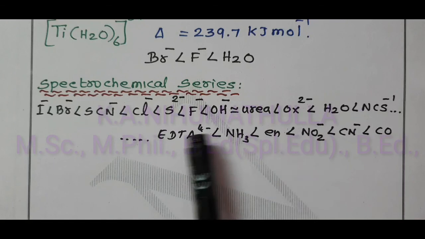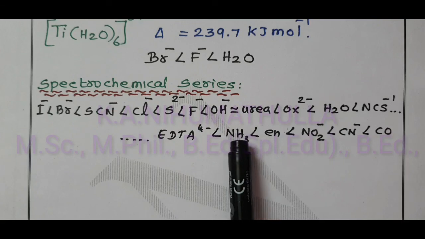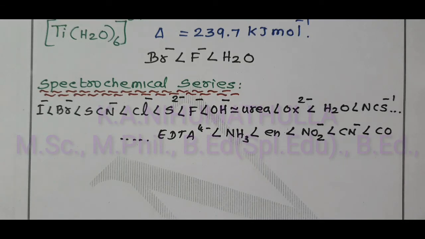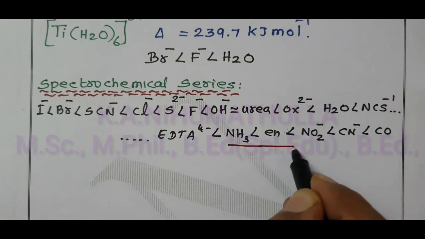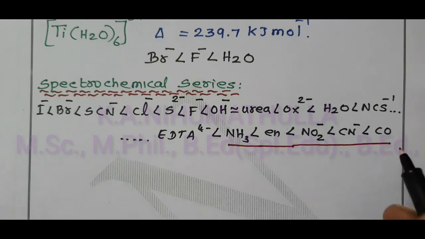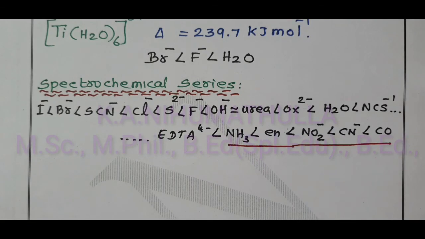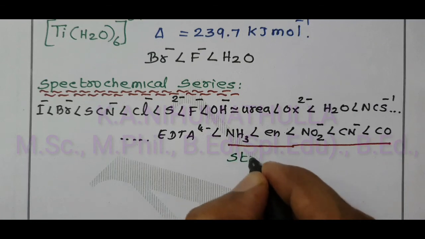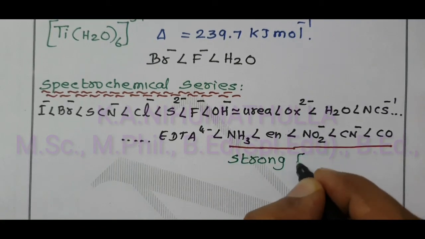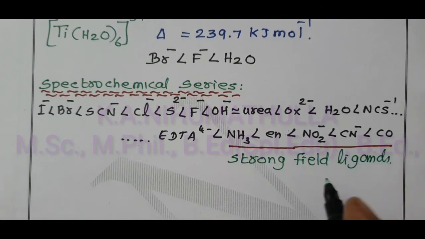All the ligands are arranged in a series which depends upon the wave number of the different ligands, and the ligands which are present on the right side of the series, such as carbonyl, cause relatively large crystal field splitting, and these ligands are called strong ligands or strong field ligands.